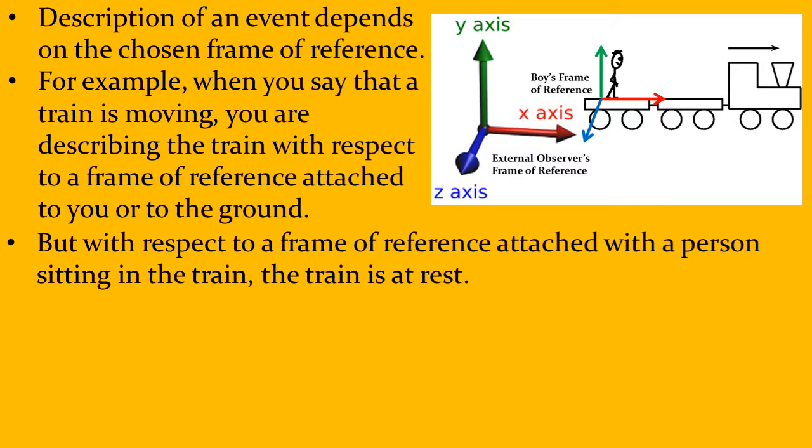But let us say there is a boy standing on this train here. When the train moves, he also moves along with the train. Now he has a reference system, reference frame, x-axis, y-axis, and the z-axis, just like you have got. But when the train moves, the complete reference frame moves along with the train and the boy. So for the boy, the train appears to be at rest.